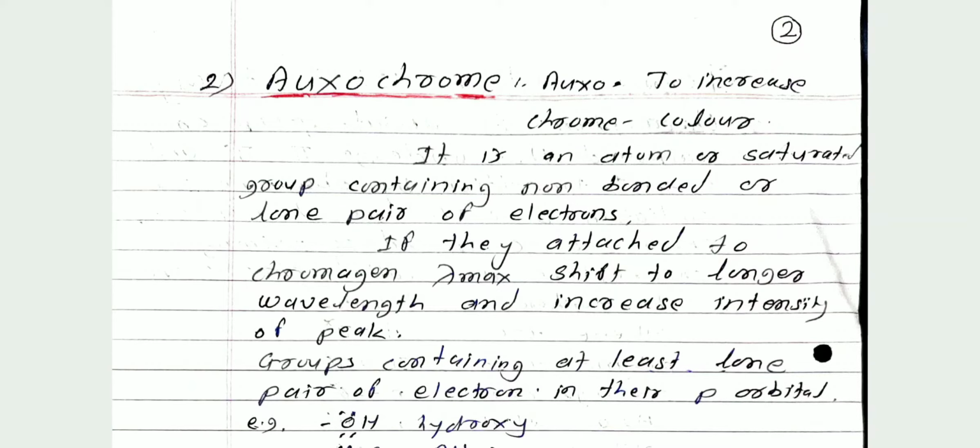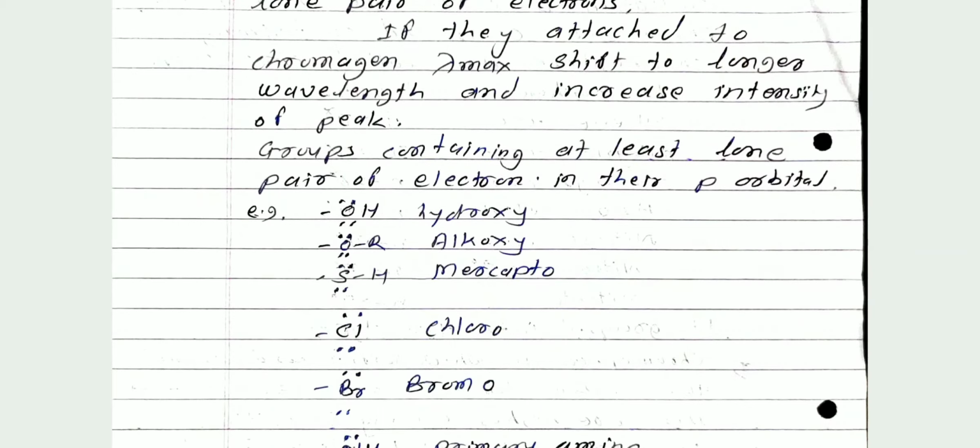Then, groups containing at least a lone pair of electrons in their p orbital. These groups are, first, hydroxy. Here the oxygen atom contains a lone pair of electrons. Therefore, the hydroxy group is an example of auxochrome. The next example of auxochrome is alkoxy, OR.